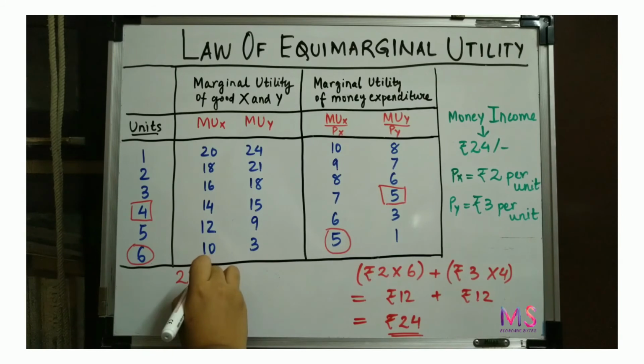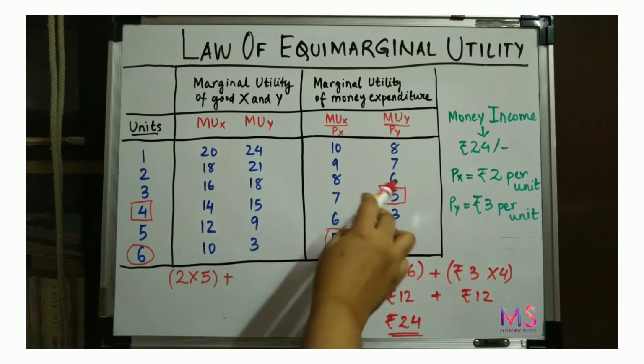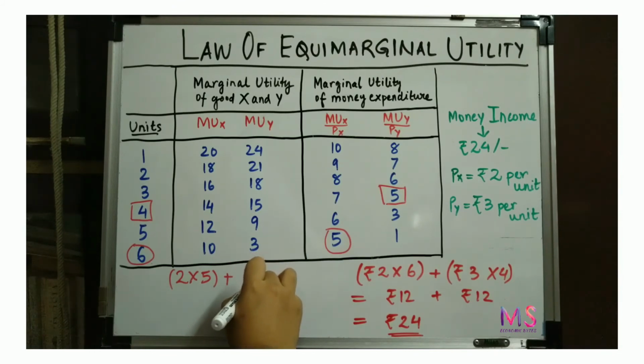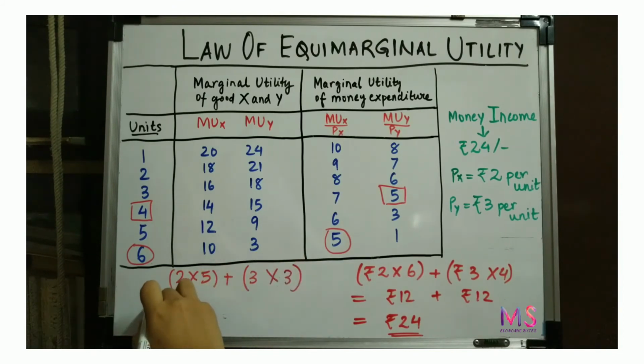Five units of good X and 3 units of good Y. That gives us, so total 19 rupees is spent. Obviously, it is less than the money income that the consumer has. But again, this shows that the consumer has not attained maximum satisfaction. Therefore, this combination is the most optimum for the consumer where he or she maximizes their satisfaction.